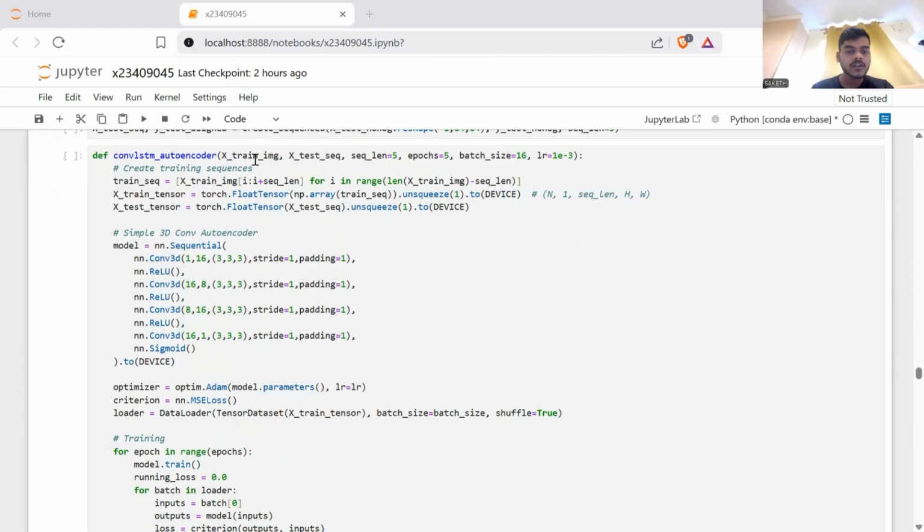And the convolutional autoencoder function implements a simplified spatiotemporal anomaly detection pipeline using a 3D convolutional autoencoder architecture. Its purpose is to learn temporal reconstruction patterns from sequences of video frames and then use reconstruction error on the last frame of each sequence to identify anomalies.